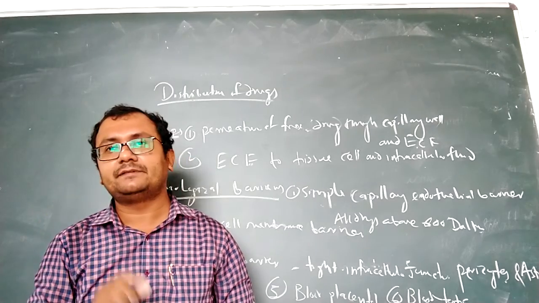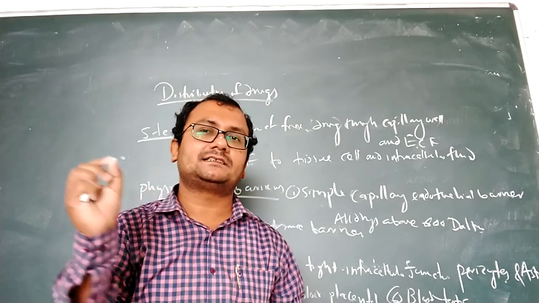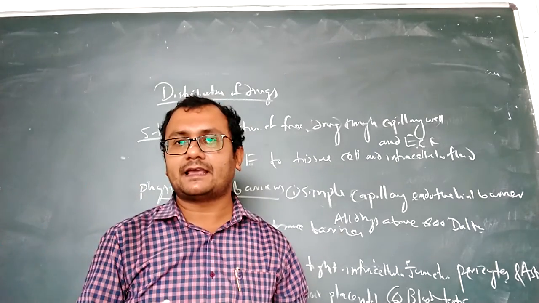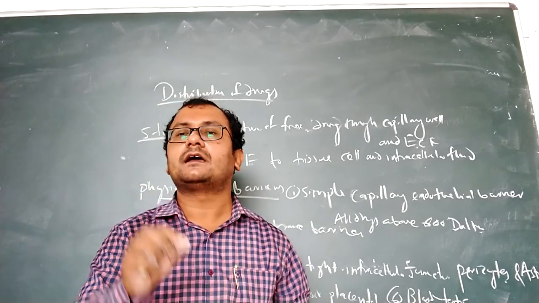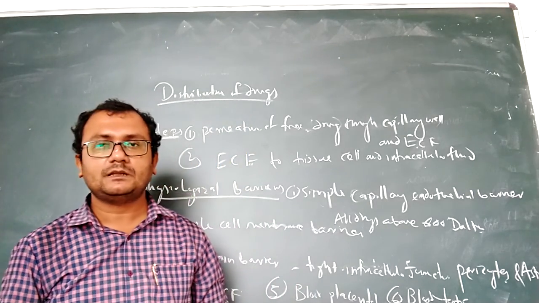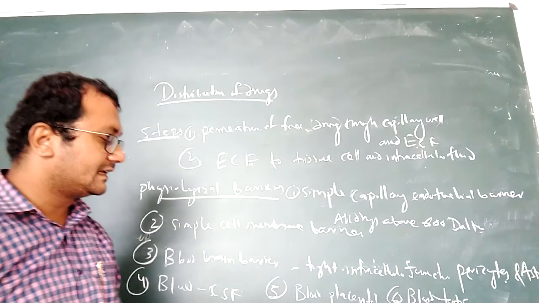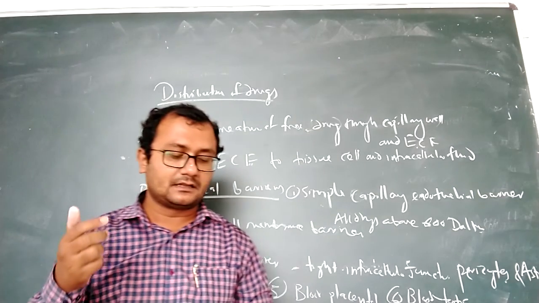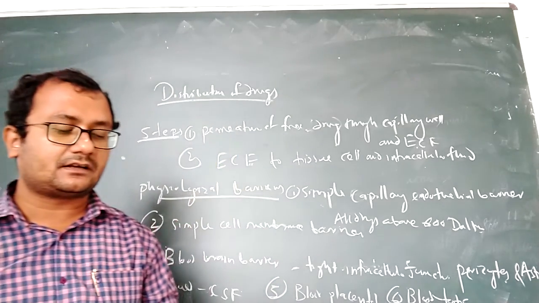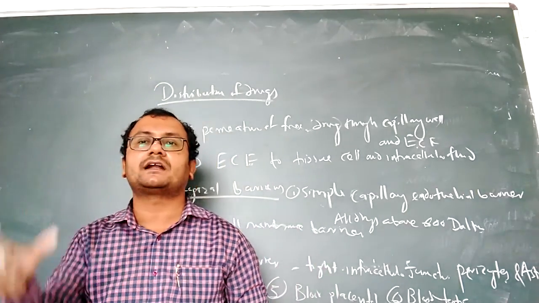Distribution and elimination. Elimination, once again we know, is divided into two types: metabolism and excretion. Today we will discuss the distribution of drugs. Generally, the distribution of a drug can be defined as the reversible transfer of drug between different compartments.